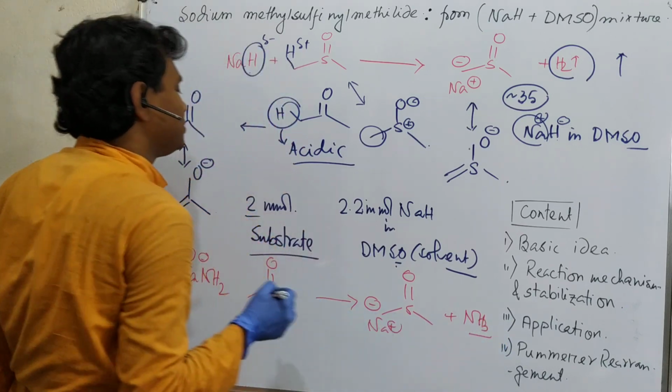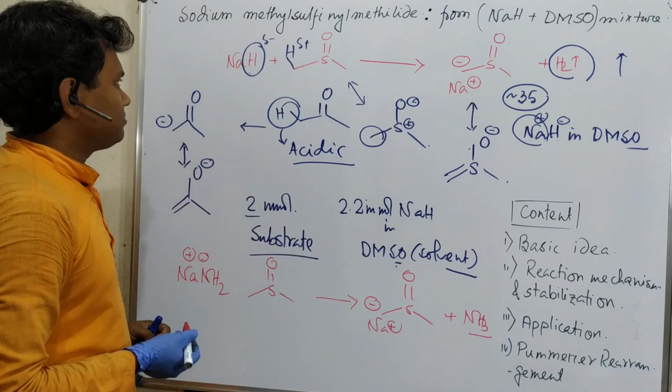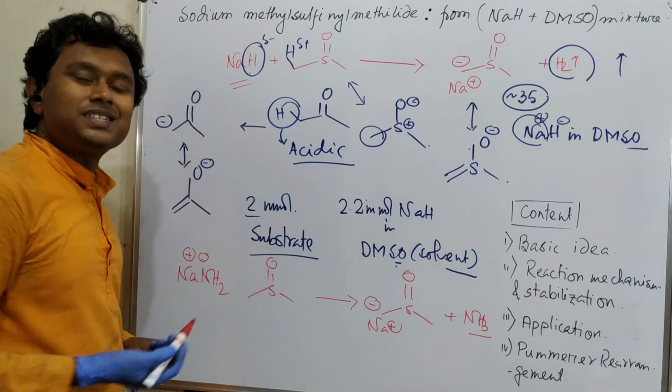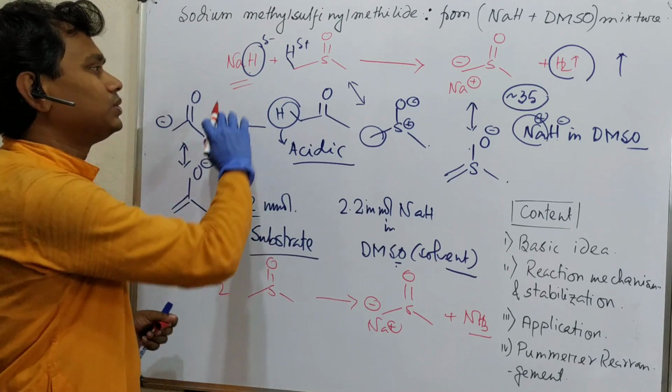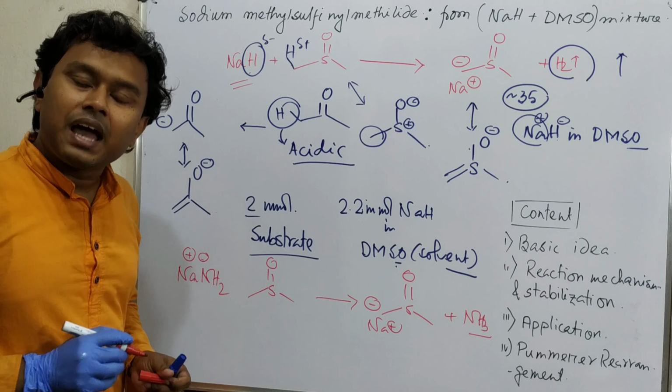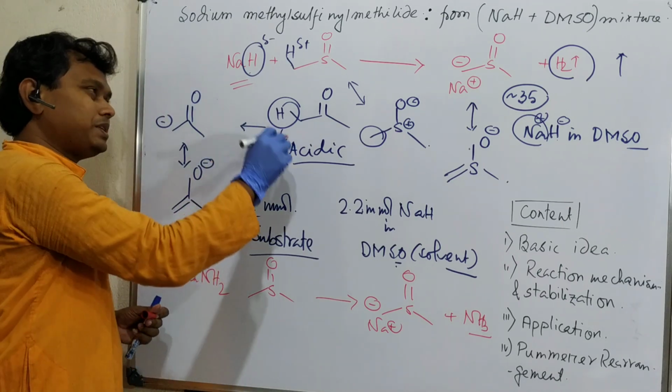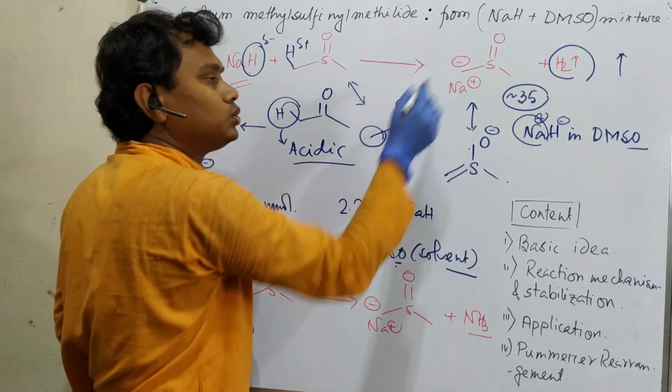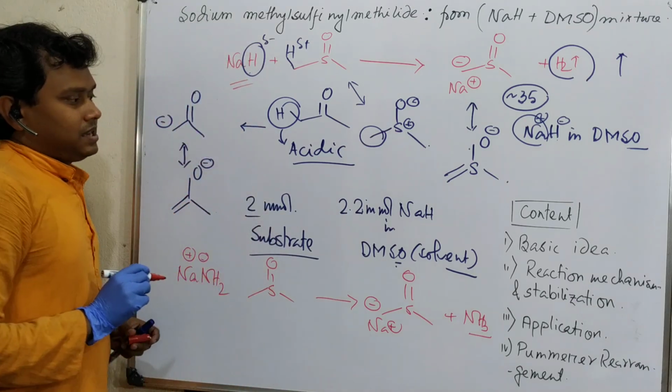Both are possible, but I'll recommend sodium hydride because the reagent is cheaper. So this is the basic about this reagent, preparation as well as stabilization through conjugation.